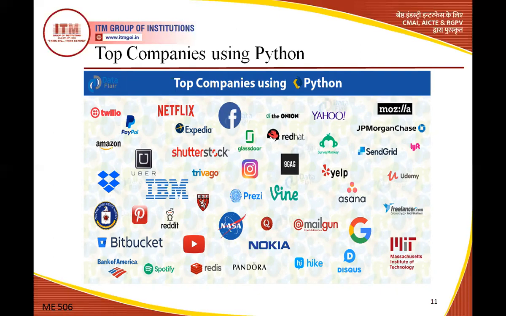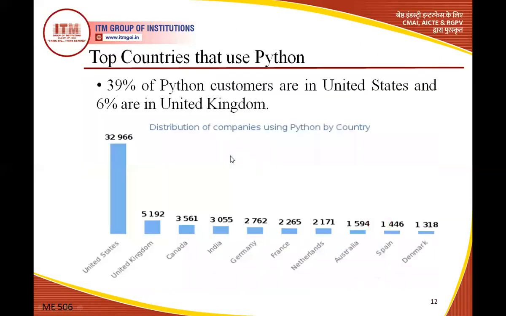These companies include Nokia, Hike, Disqus, Udemy, SendGrid, Yahoo, Reddit, Netflix, Amazon, PayPal, and Bitbucket. Many companies are there. These companies actually changed their platform from other languages like PHP and Java, and now work on Python.